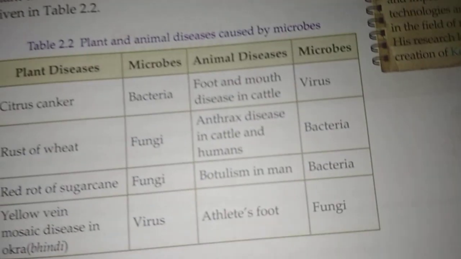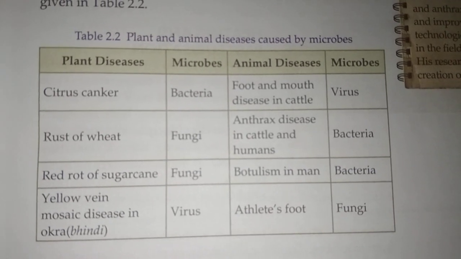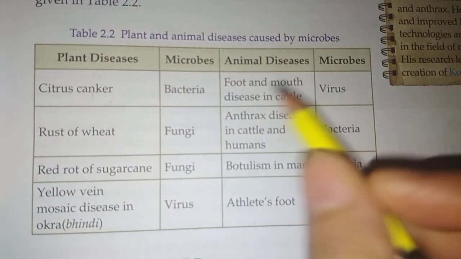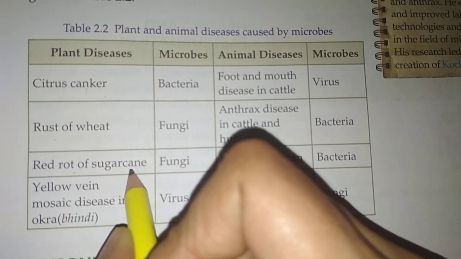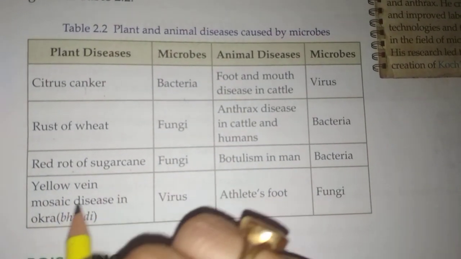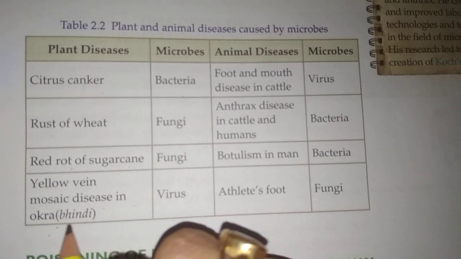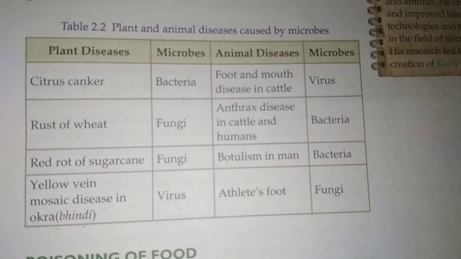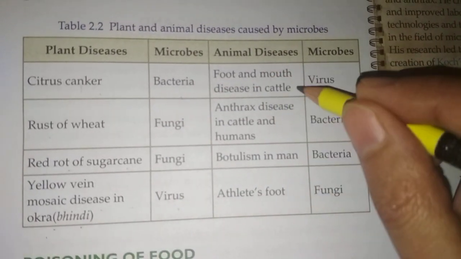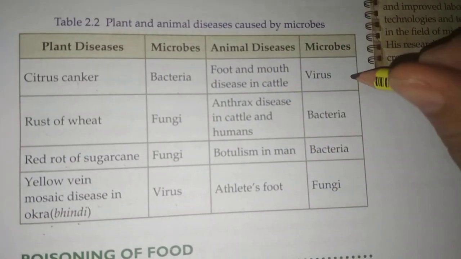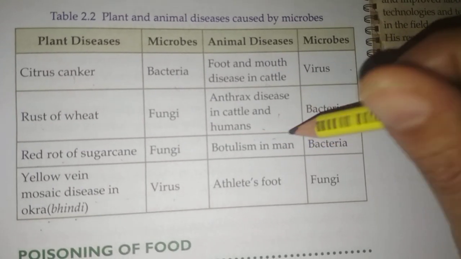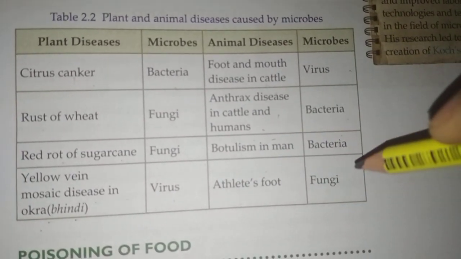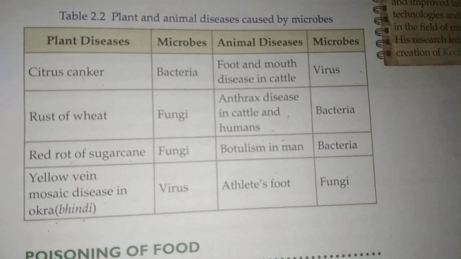And some plant and animal diseases. Plant diseases: citrus canker, through bacteria; rust of wheat, fungi; red rot of sugarcane, fungi; yellow vein mosaic disease in okra, or bhindi, virus. In animals: foot and mouth disease in cattle, virus; anthrax disease in cattle and humans, bacteria; botulism in man, bacteria; athlete's foot, by fungi.